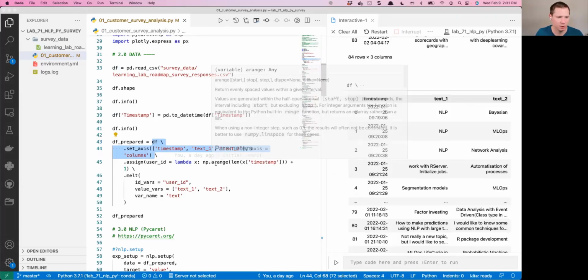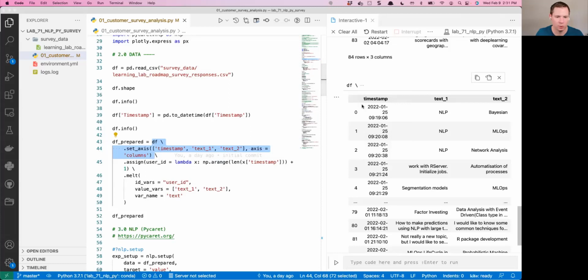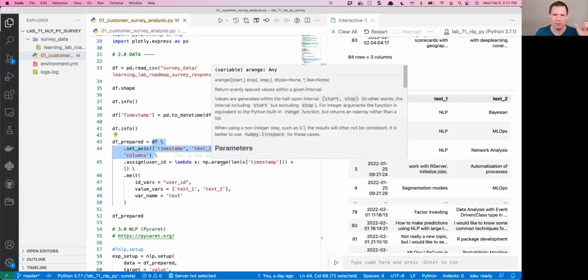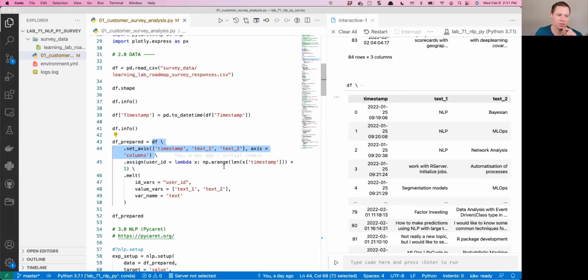Then what I'm going to do is take the index and increment it up one, and that's going to be a user ID field that I create. So I'm going to use the assign function. User ID equals lambda x, np.arange. It's going to create a range starting from here all the way down to the last row, and then I'm just going to add 1 to it.